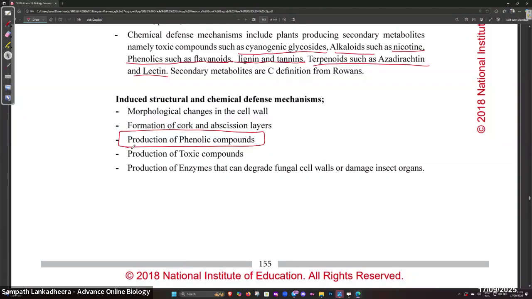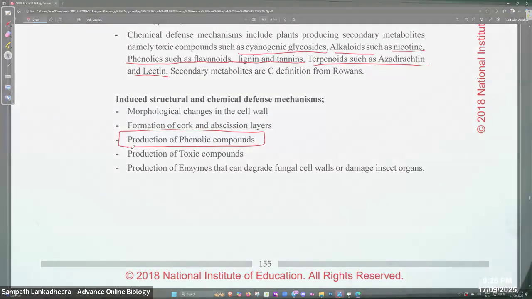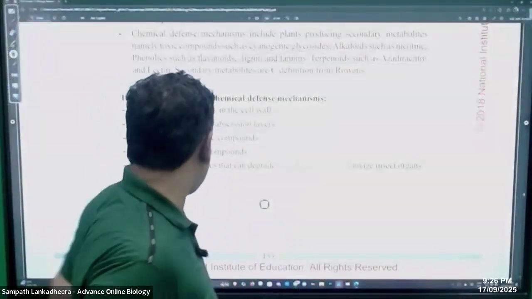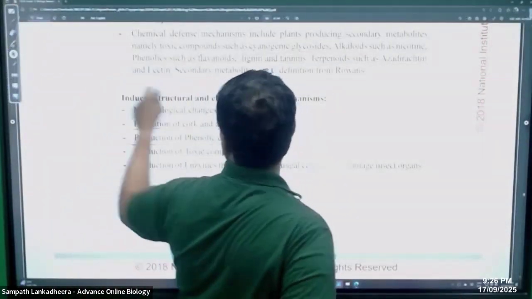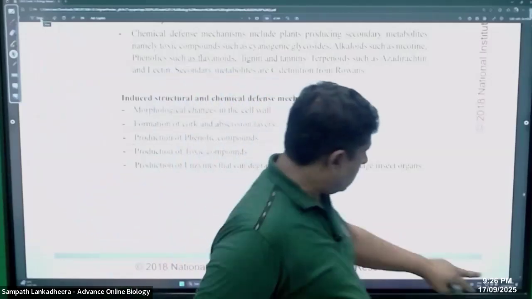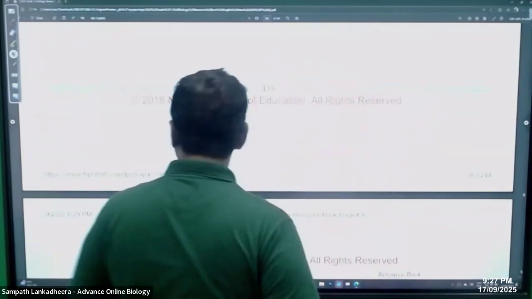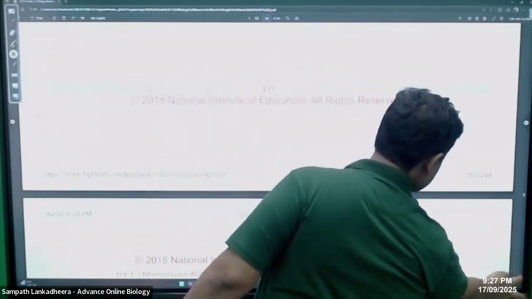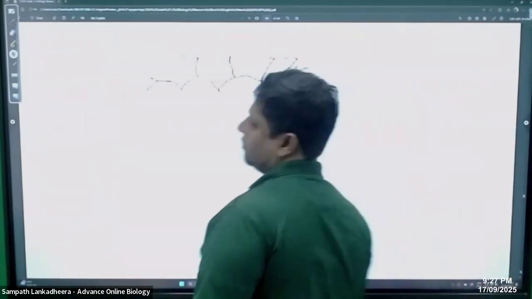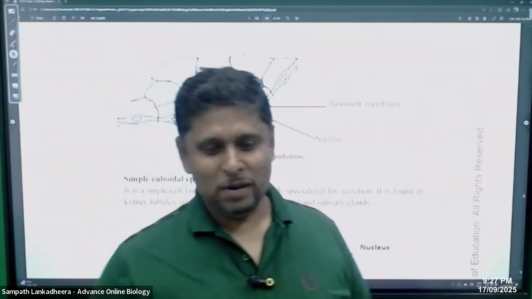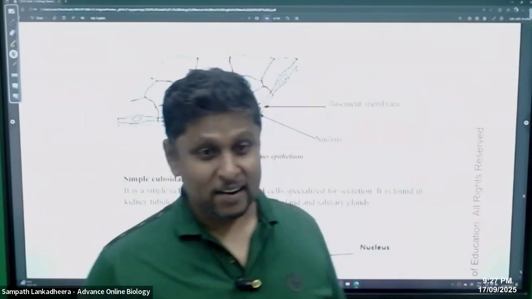Then production of toxic compounds. Some enzymes are also present. So that's the plant part. That's all about the plant part. So plant part is done, right?